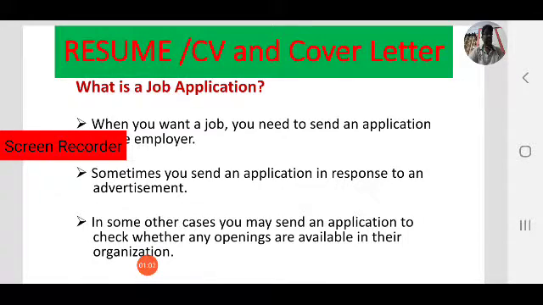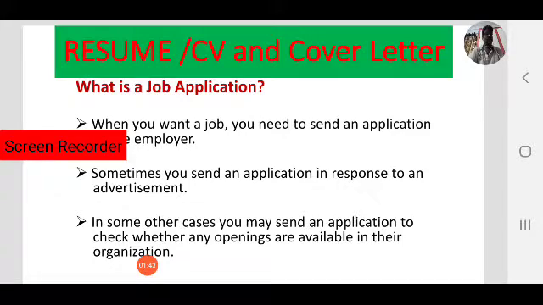If you want to do a job, what do you do then? Yes, you apply for a job. For that, you need to send an application to the company or organization or an employer. If you want to do a job after completing your studies, you need to send an application, that is called a job application, to the employer or to the company or to the organization.